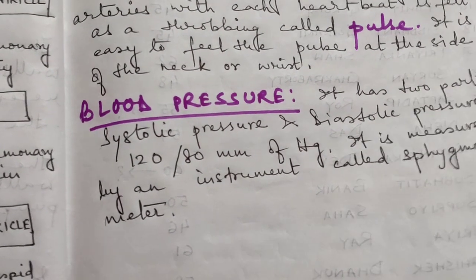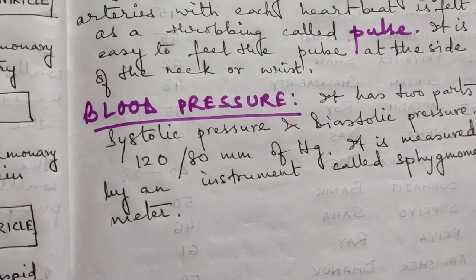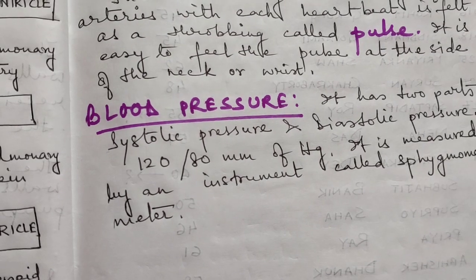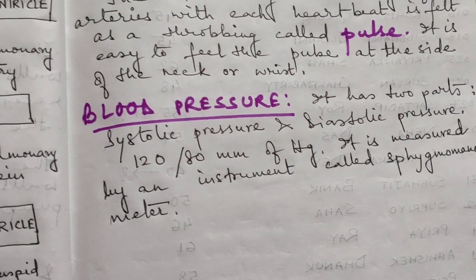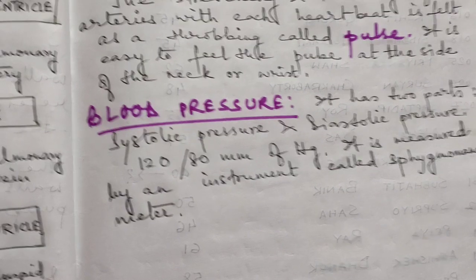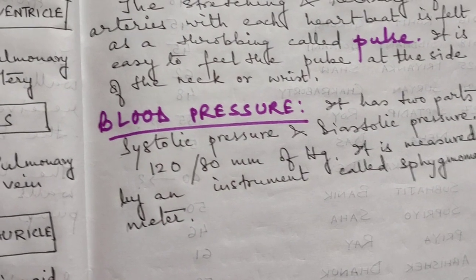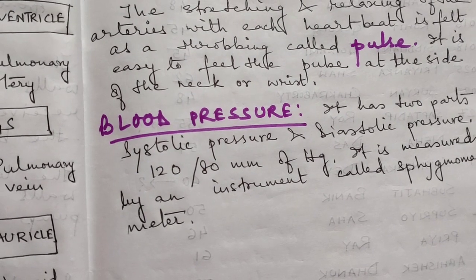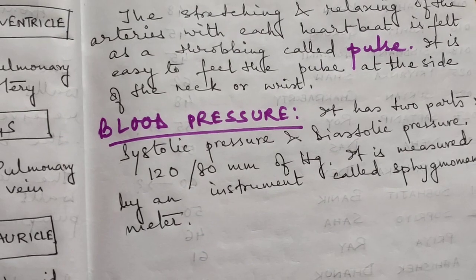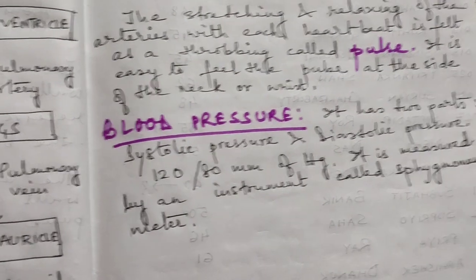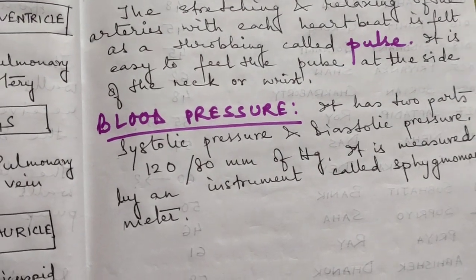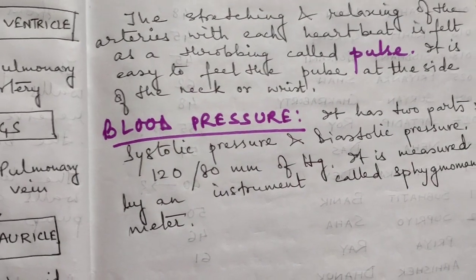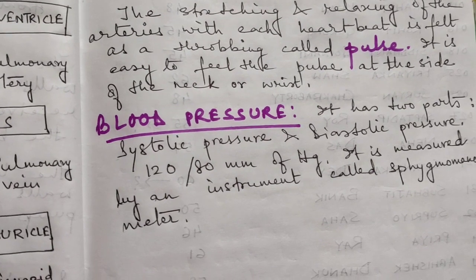The unit is millimeter of mercury, because you know we can also see mercury in our thermometers. I hope you all have seen it is a silvery metal and it is a liquid metal. That is the reason why it is put inside devices like the thermometers, the manometers, the pressure devices. So we measure the pressure with the help of this mercury because it is a liquid metal, and it is 120 by 80 millimeter of mercury.